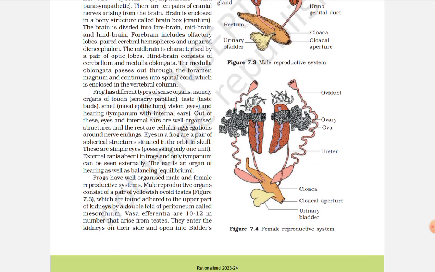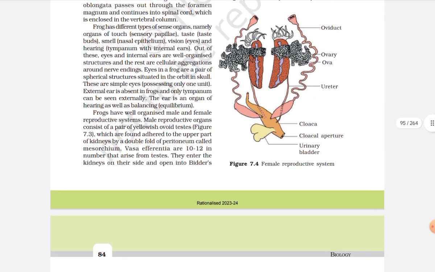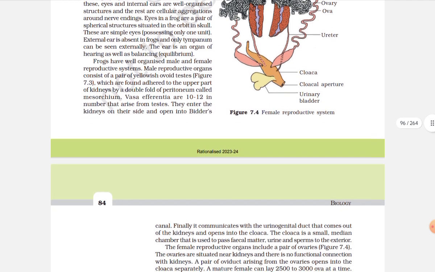Frog has different types of sense organs, namely organs of touch, sensory papillae; taste buds; smell, nasal epithelium; vision, eyes; and hearing, tympanum with internal ears. Out of these, eyes and internal ears are well organized structures, and the rest are cellular aggregations around the nerve endings. Eyes in frog are a pair of spherical structures situated in the orbit in the skull. These are simple eyes possessing only one unit. External ear is absent in frogs and only the tympanum can be seen externally. The ear is an organ of hearing as well as balancing, equilibrium.